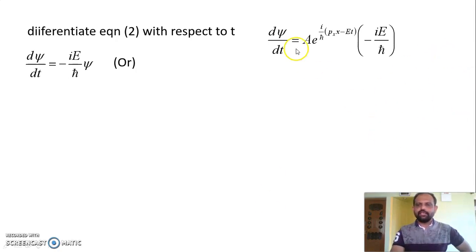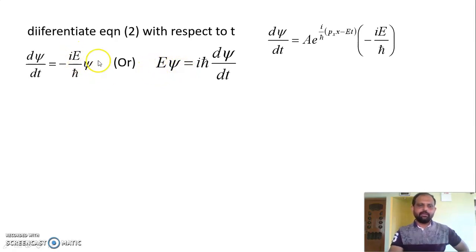We have this expression: a into e to the power of i divided by h cross into (px x minus Et). This is equal to psi. So therefore d psi divided by dt is equal to minus iE divided by h cross into psi. Or also we can express in terms of E psi.